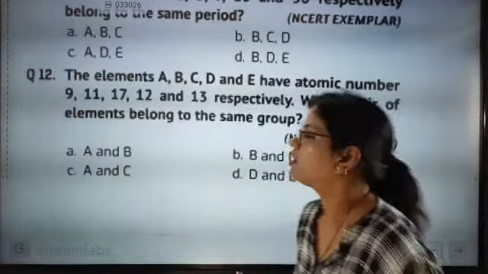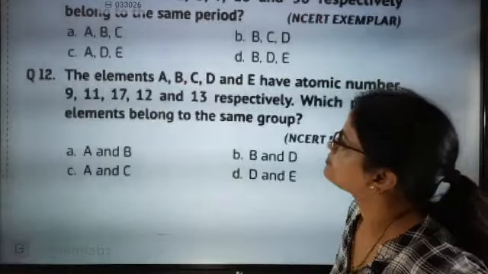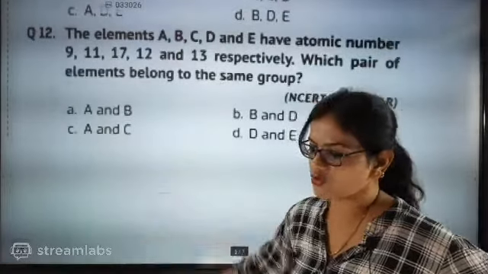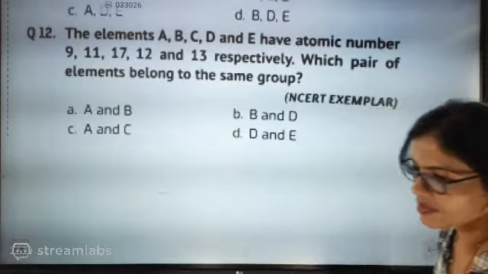Just write like that, 1, 2, 3, 4, and see which ones come in the series.